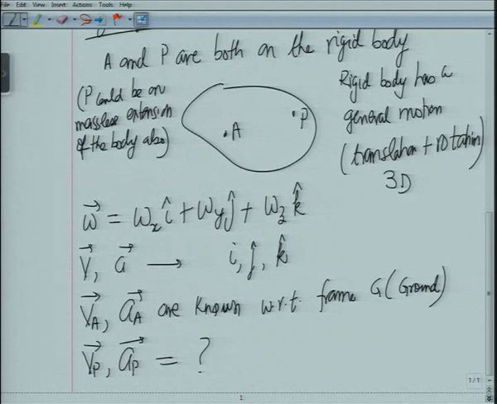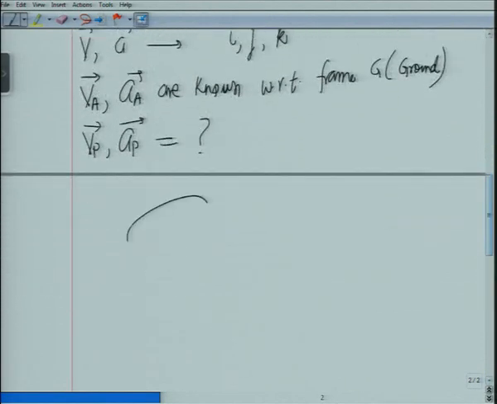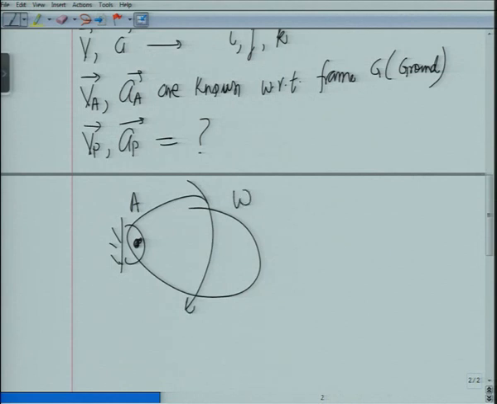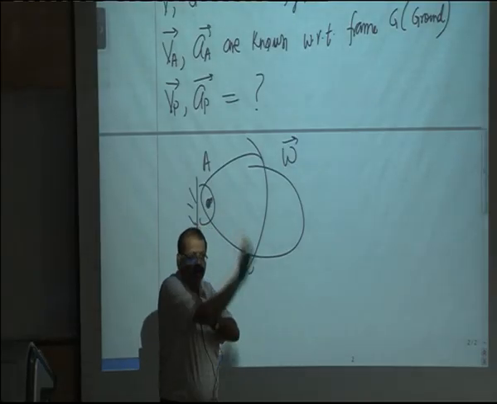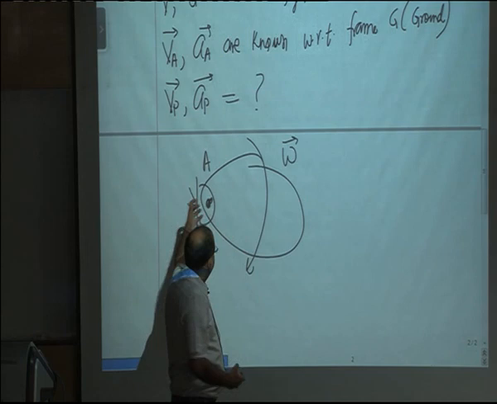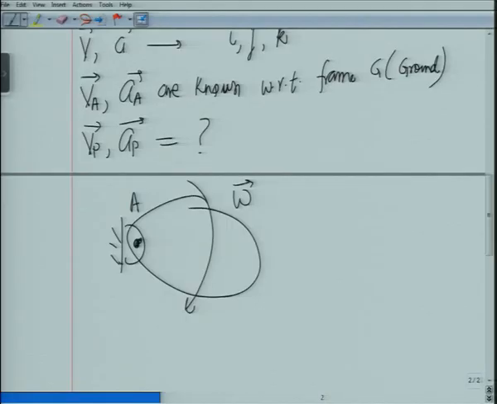So a physical example where such a thing would be needed is, suppose a body is hinged on point A and it is rotating with omega. If it is a hinge joint, then we assume there will be only one component of omega. If it is a ball and socket joint, then there could be any component of omega.